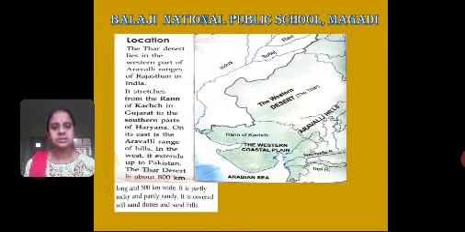When you consider the location of the desert, here we say that the desert stretches from the Rann of Kutch in Gujarat. The desert starts from there, from the Rann of Kutch in Gujarat, to the southern parts of Haryana. It extends still to the southern parts of Haryana.